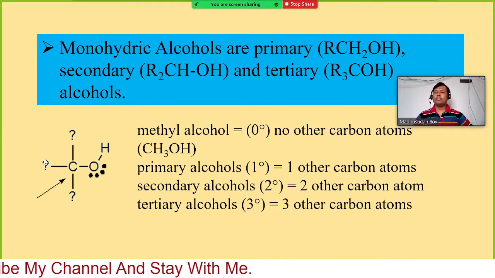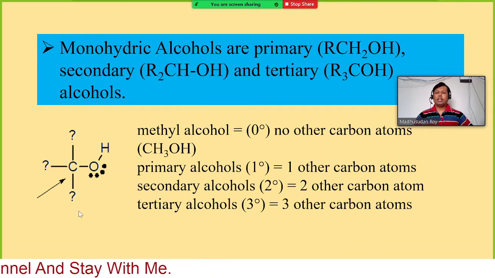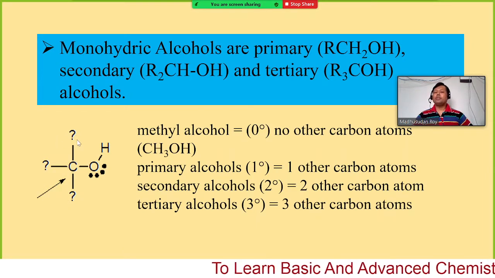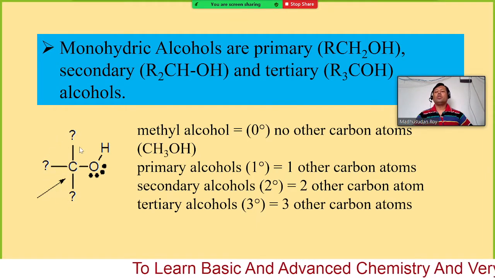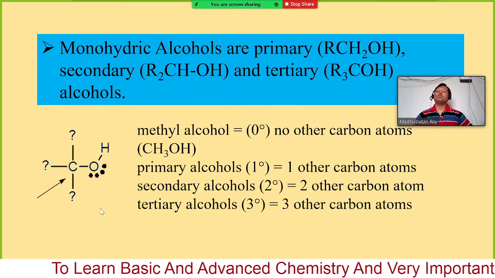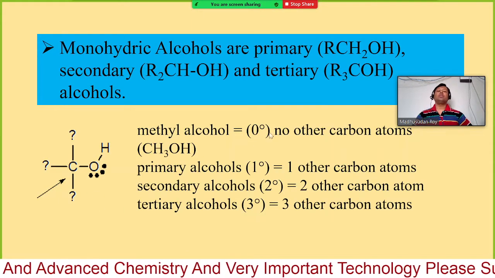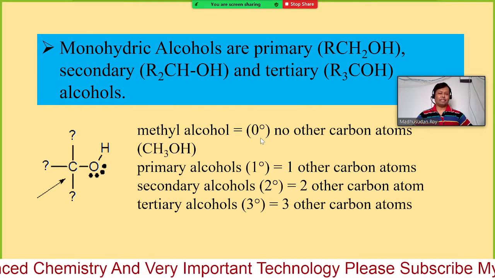Here also the same thing. In these three question marks, you may have either hydrogen or alkyl or aryl group. Depending on the number of hydrogen or alkyl groups, we will classify them as 1 degree, 2 degree or 3 degree. Also, we can name as 0 degree.